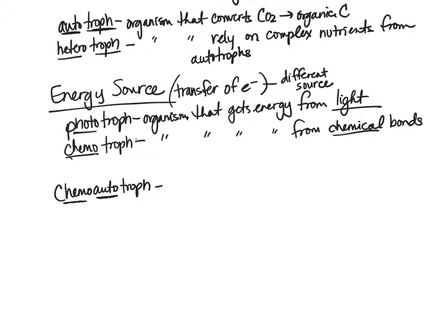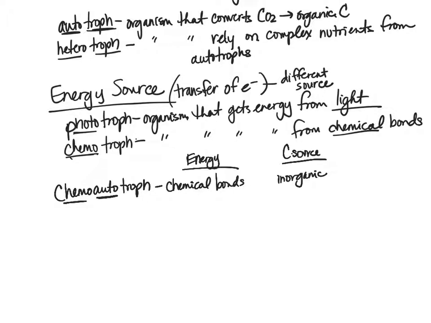So we'll just make the chart or the table: energy source and then carbon source. So chemoautotroph, getting our energy from chemical bonds, and then our carbon source is from inorganic molecules, something like carbon dioxide, for example.